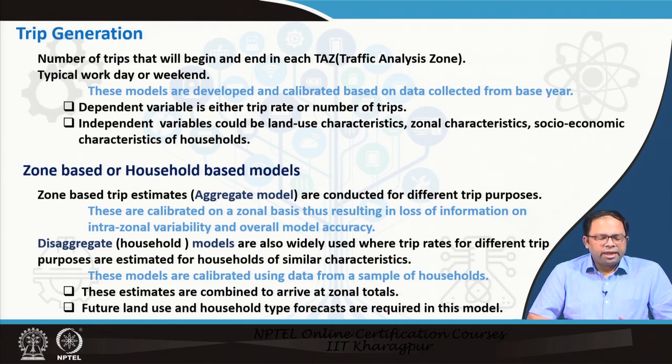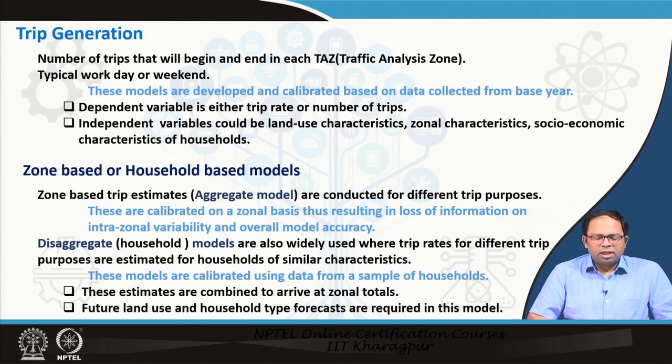Whereas disaggregate or household based models are also widely used, and this is where trip rates for different trip purposes are estimated for households of similar characteristics. That means we categorize households under certain socioeconomic groups and then determine these trip rates for different trip purposes for each of these household types, and then we multiply these trip rates with the total number of households, and then we can arrive at the zonal totals for the number of trips generated for this particular zone.